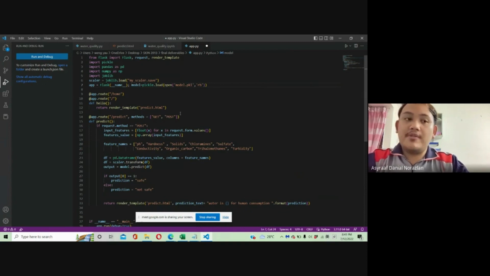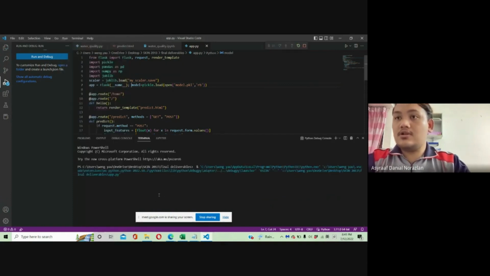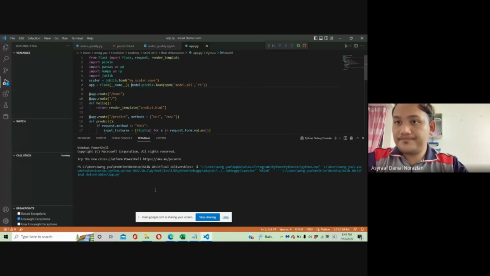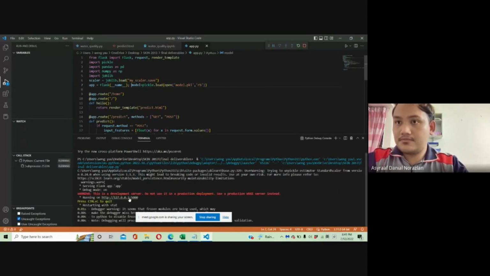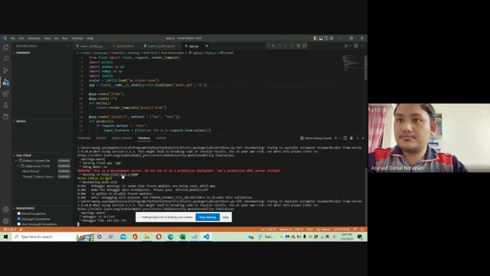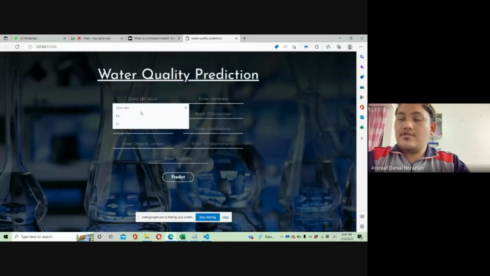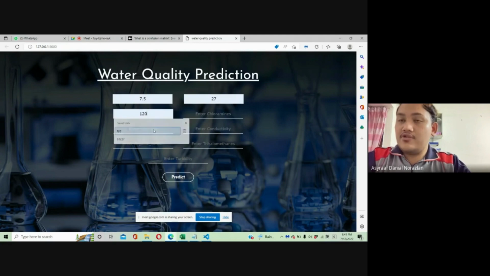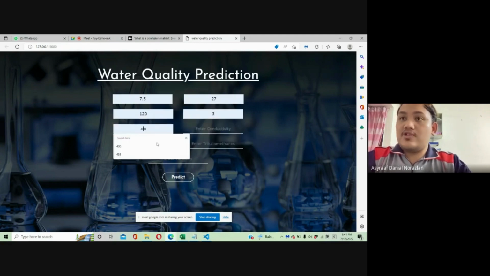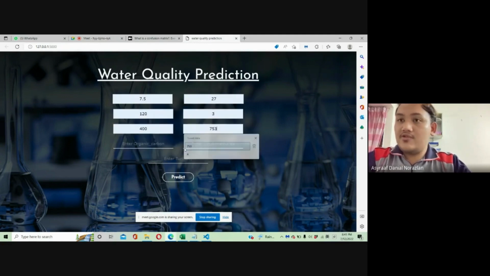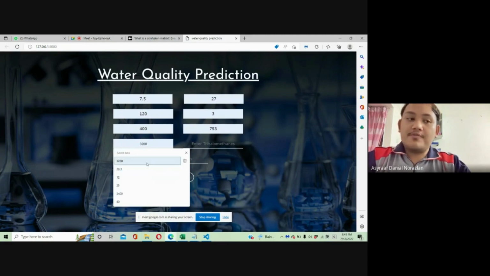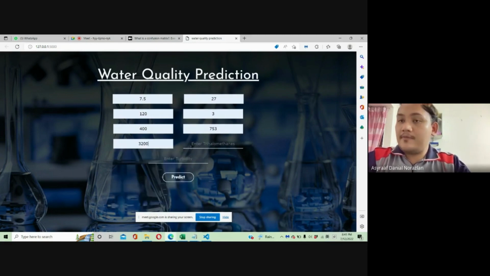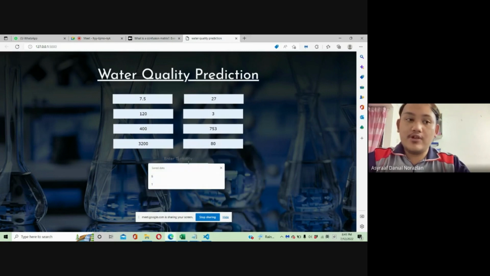So I will be explaining about the output of the coding. First, we start to run the code. So we are showing the GUI, or the graphical user interface, for the users. First, we need to key in all the parameter values. So I will be explaining about the parameter values for drinking water.